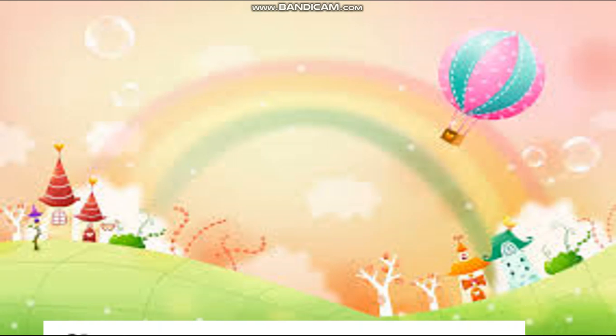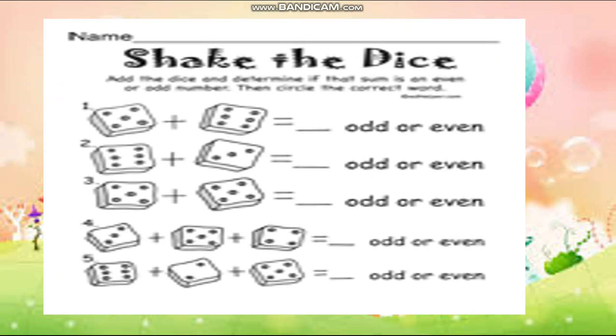Okay dear students, now here we have to shake the dice. 5 and 6, 11, is it odd or even? It is odd. 6 plus 3, that is 9, and it is again odd. This you play in Ludo, no? 5 and 5, that is 10. 10 comes in the table of 2, so even.